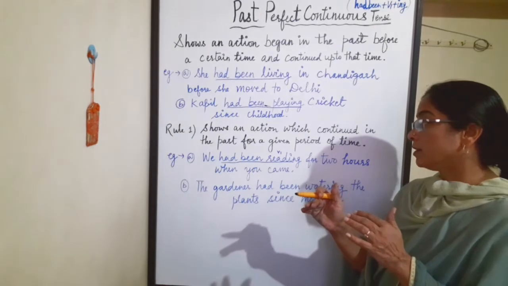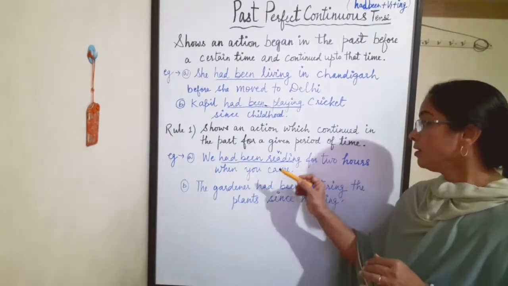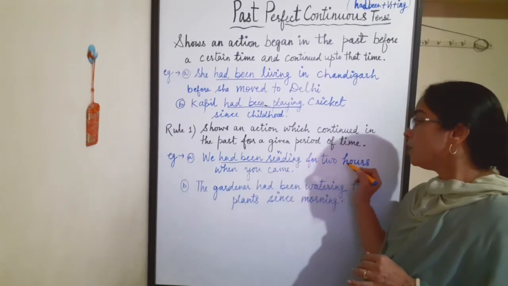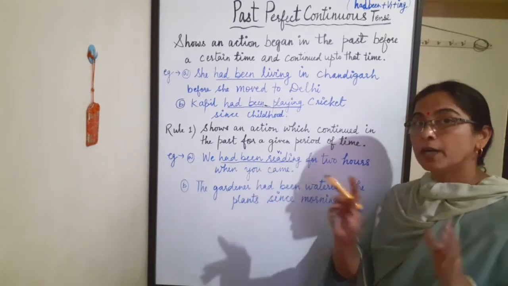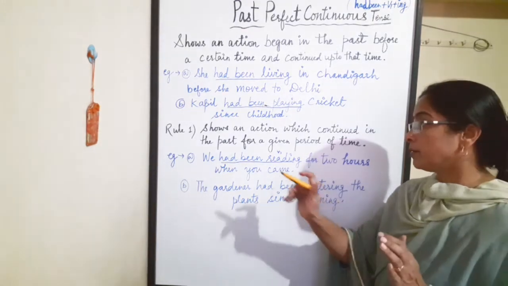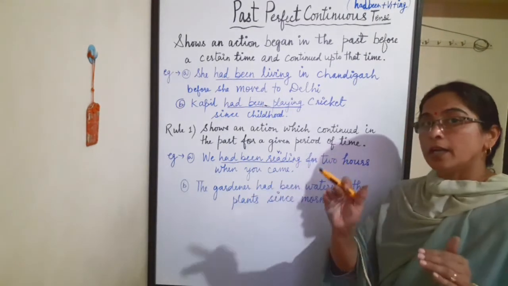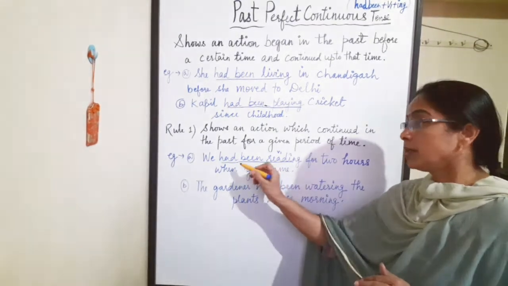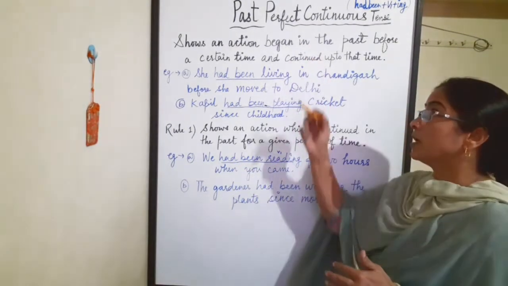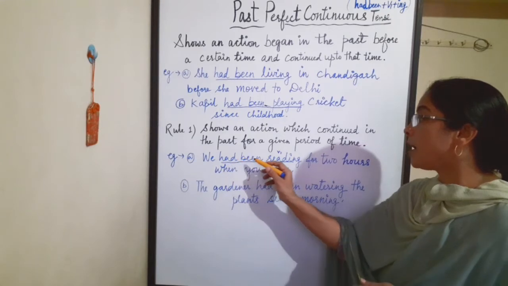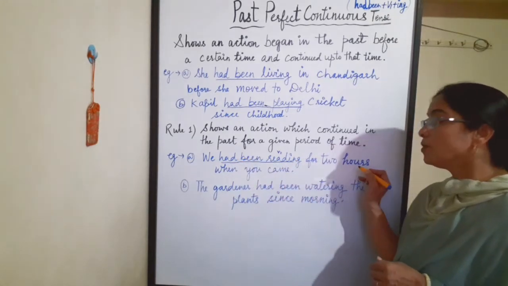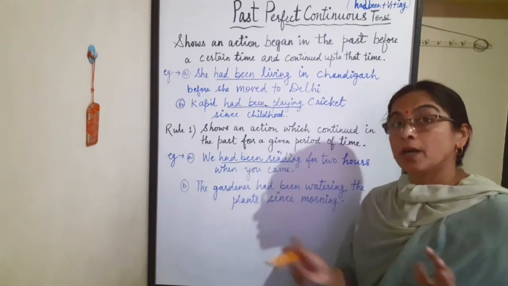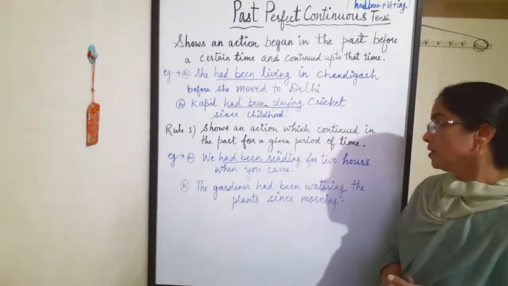We had been reading for 2 hours when you came. One action was already in progress, that was they were busy reading. Another action takes place, that is somebody has come. So in past perfect continuous, we had been reading for 2 hours, a particular time period, when you came. Two past actions.